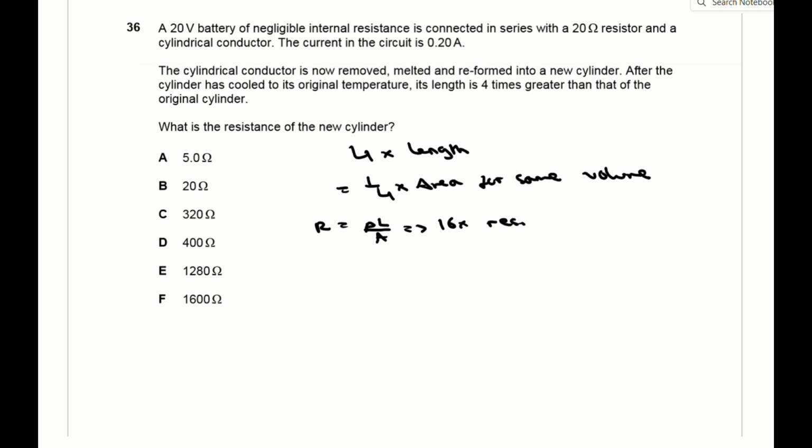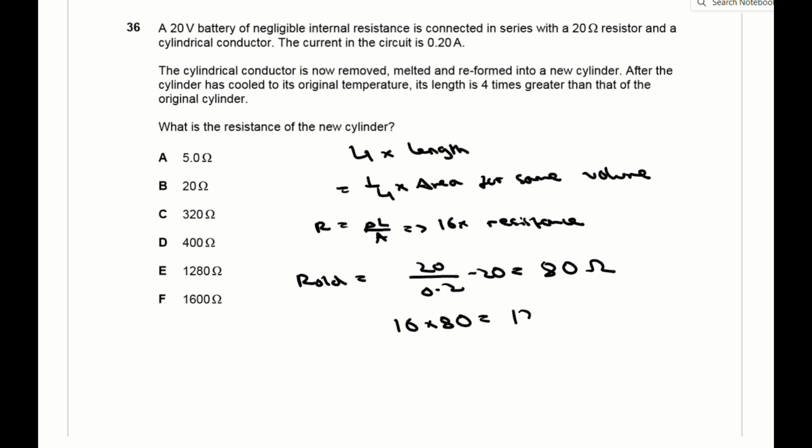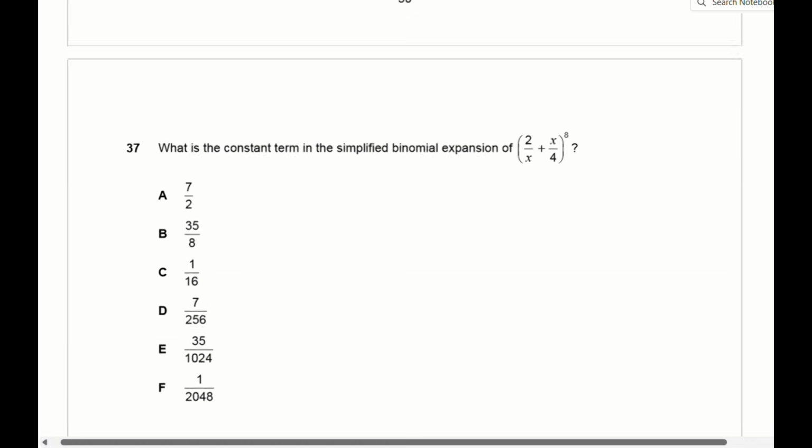Resistance is equal to resistivity times length over area. So if it has 4 times the length and a quarter of the area for the same resistivity, the new cylinder has 16 times the resistance. The resistance of the old cylinder was the total resistance of the circuit, 20 over 0.2, minus the resistance of the resistor, so it was 80 ohms. And if you multiply that by 16, you end up with 1280 ohms, which is E.